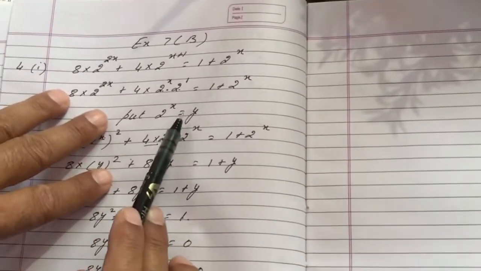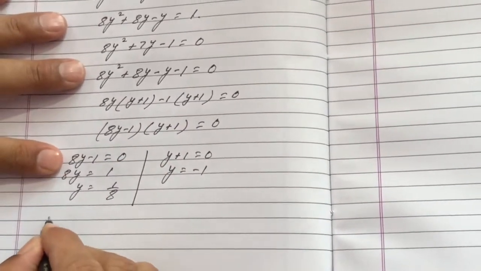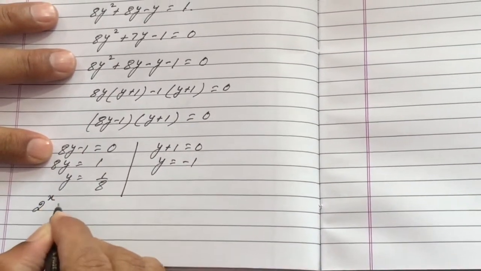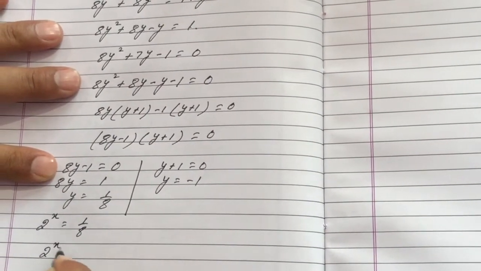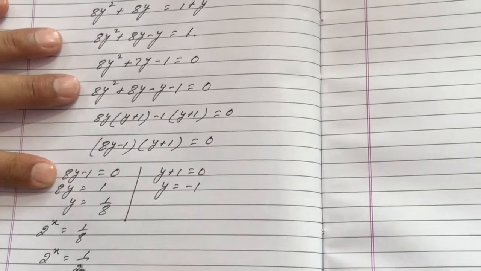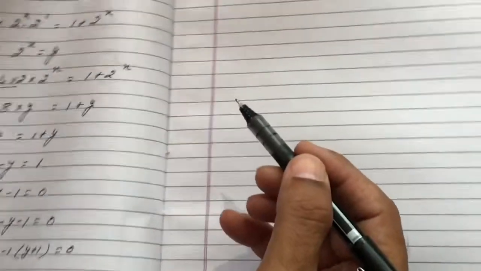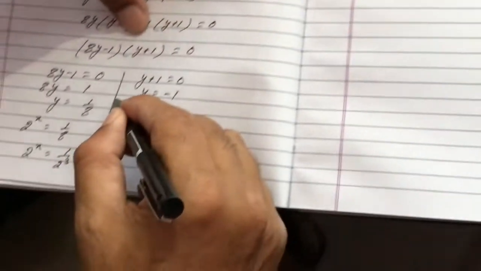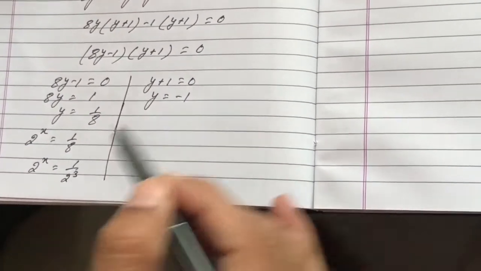So 2 raised to power x is y. So in place of y I write 2 raised to power x is 1 upon 8. 2 raised to power x is 1 upon 2 raised to power 3, since 8 can be written as 2 raised to power 3.